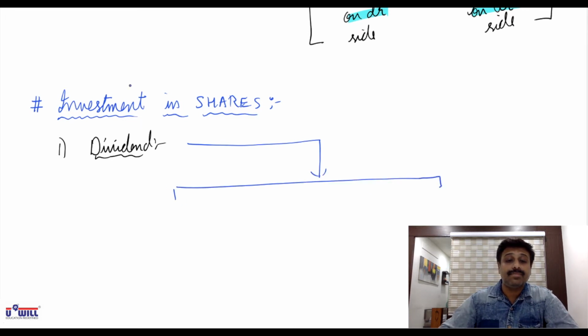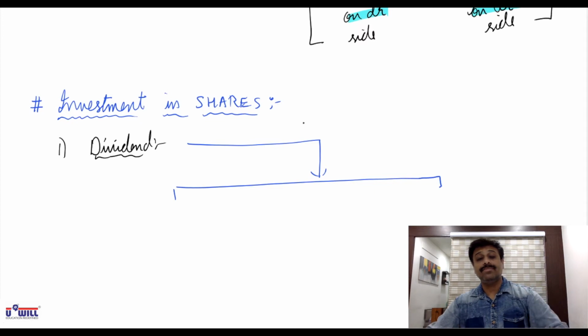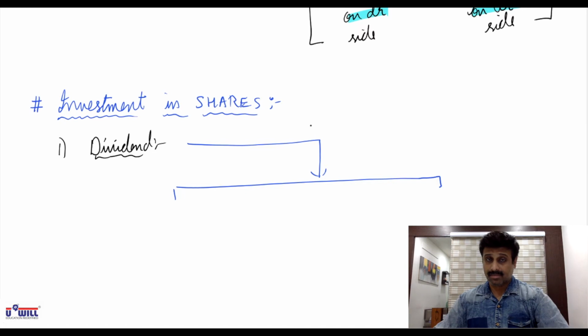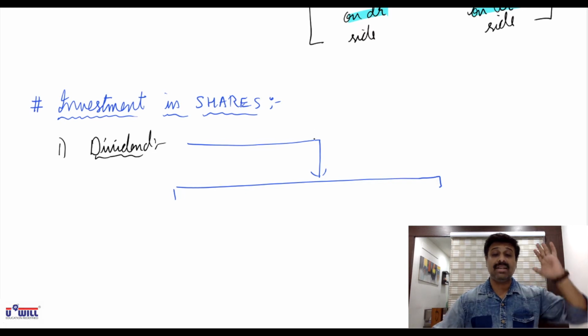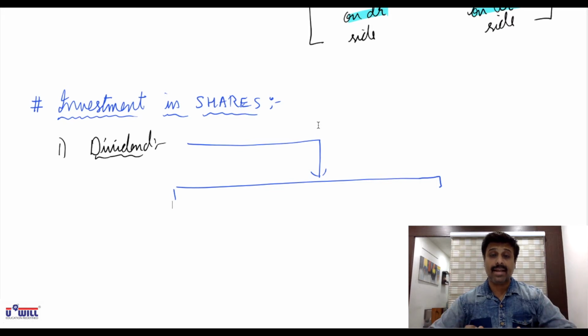One is you already have the shares purchased in past years, means in the current year you have those shares in the opening balance.